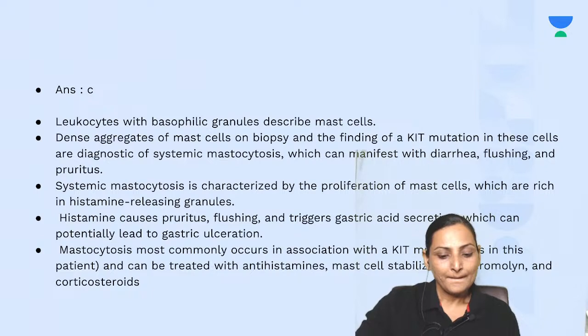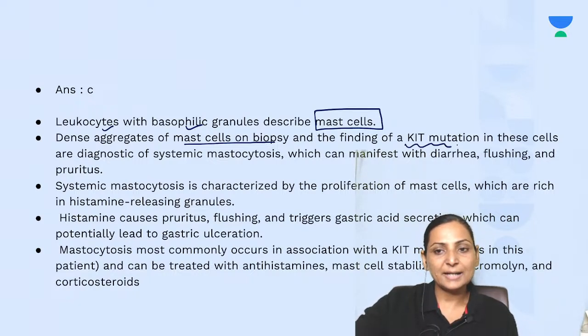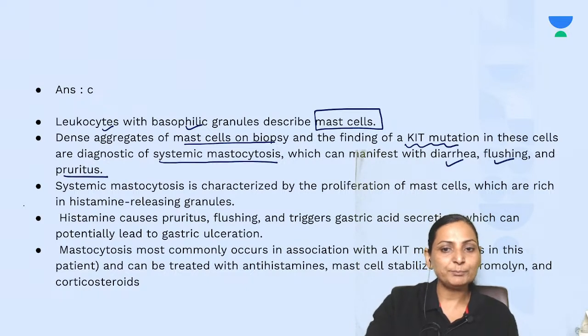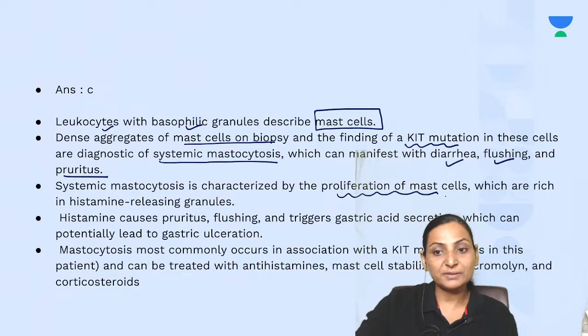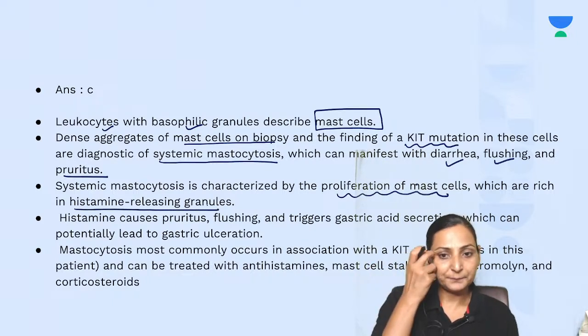Now, leukocytes with basophilic granules describe your mast cells. Dense aggregates of the mast cells on biopsy and a finding that there is KIT mutation are diagnostic of mastocytosis. This manifests as diarrhea, flushing and pruritus. So mastocytosis means proliferation of the mast cells, and you know that the mast cells are rich in histamine, right?